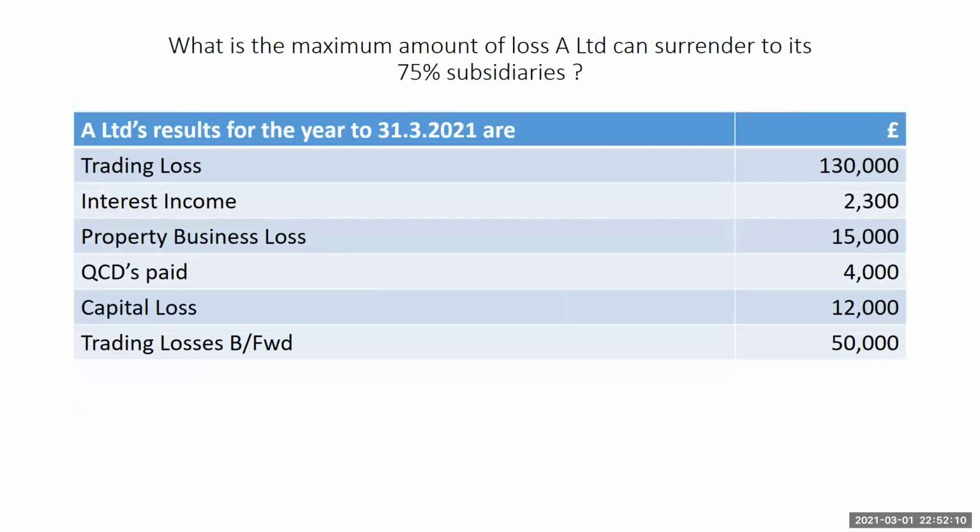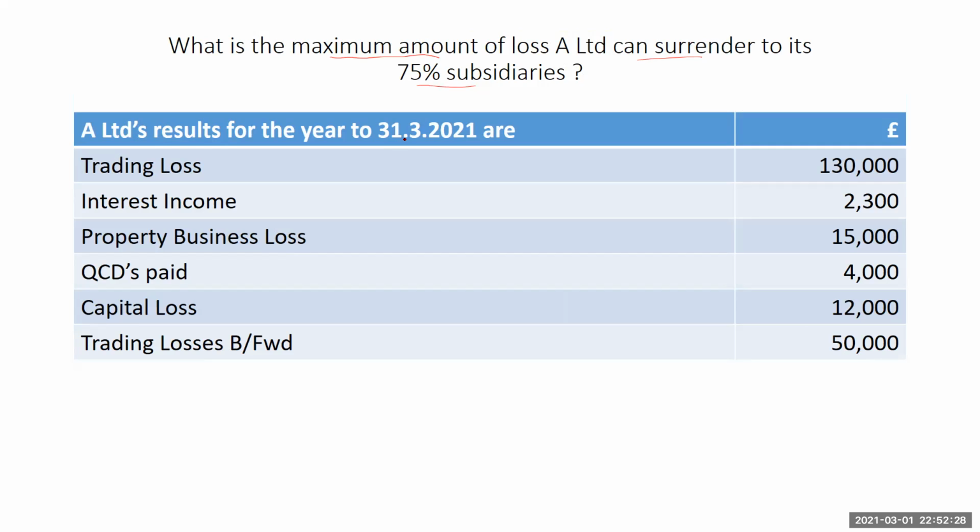All right, so a typical example: A Limited with 75% subsidiaries. The question being looked at is what is the maximum amount they can surrender to each 75% subsidiary.